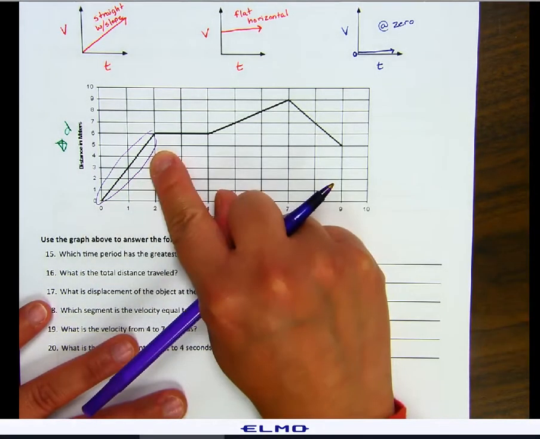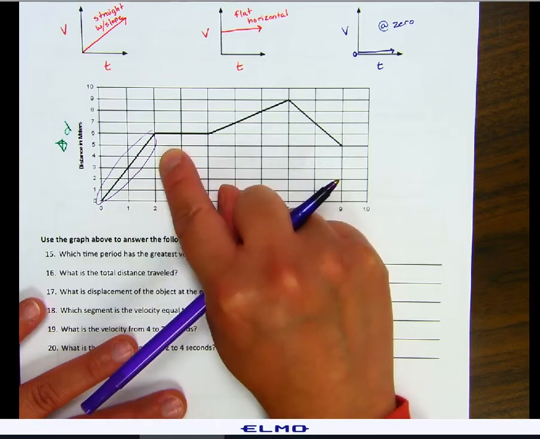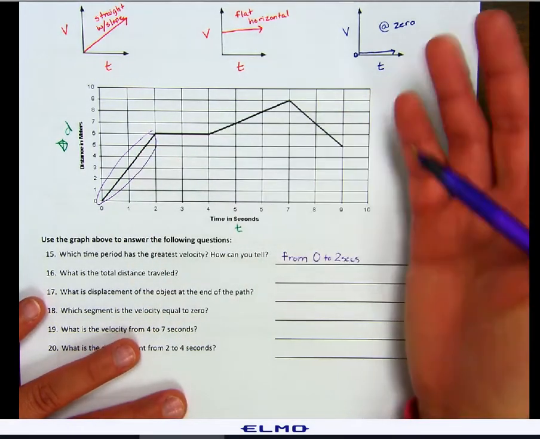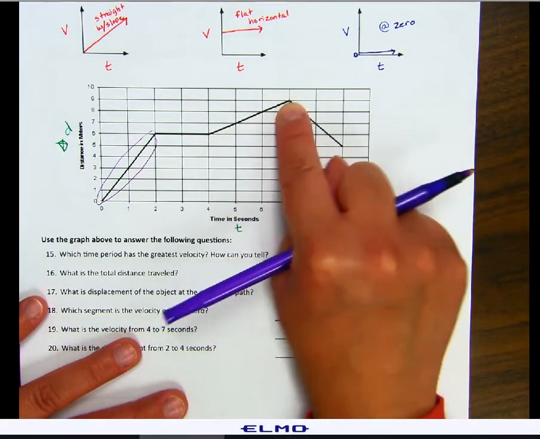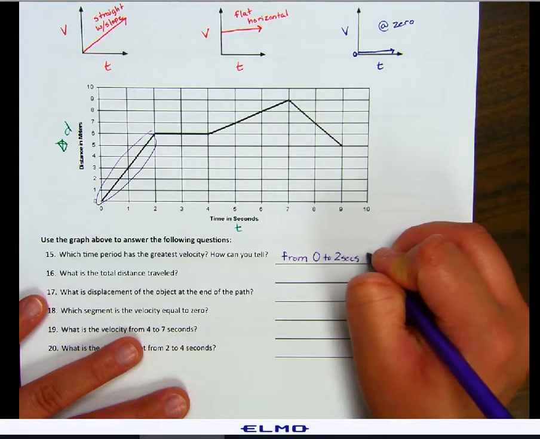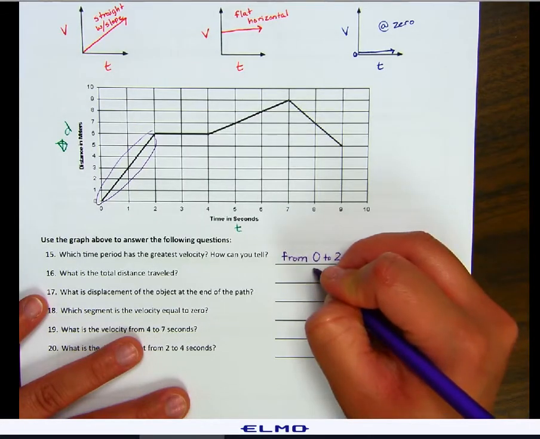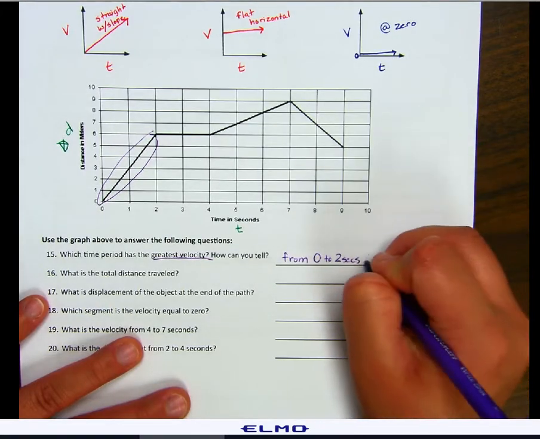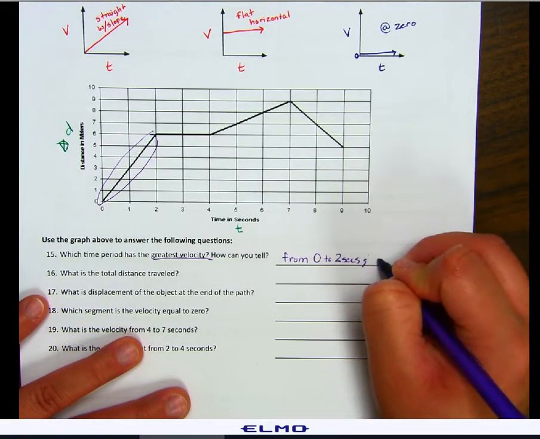Because it has the greatest slope. It's steeper. Anytime you have a steeper slope, that means you're increasing it more than if you had a slope that was not as steep. So, greatest velocity, 0 to 2 seconds, because it has a steeper slope.